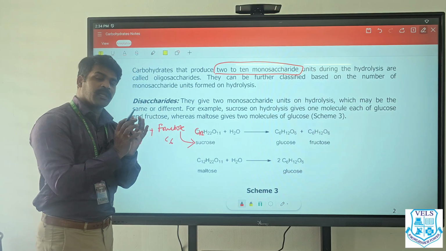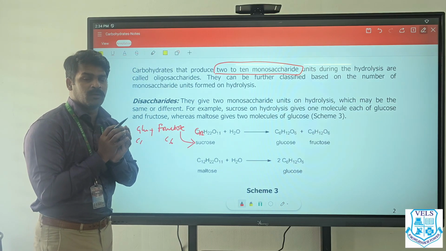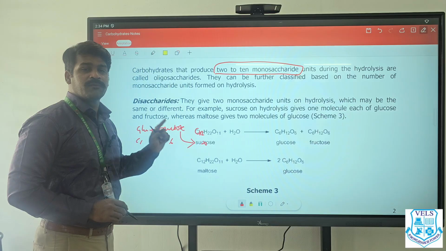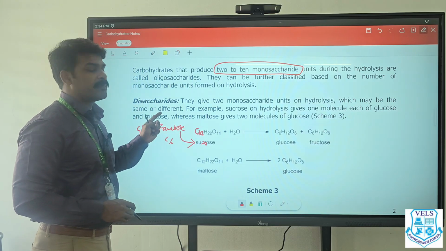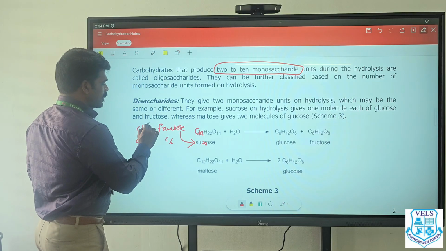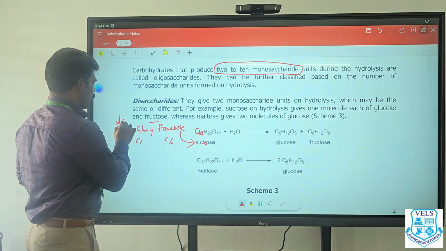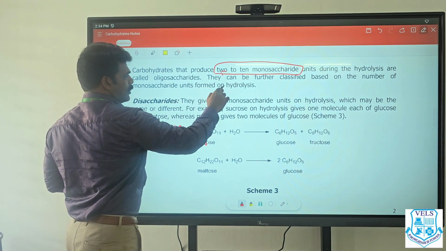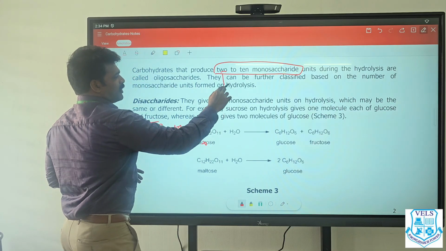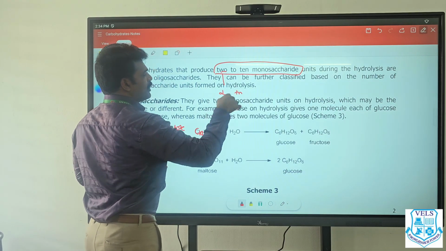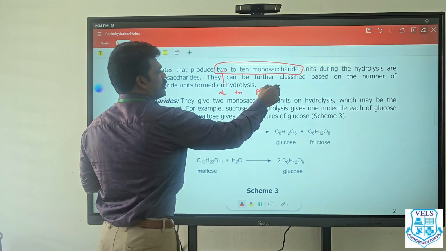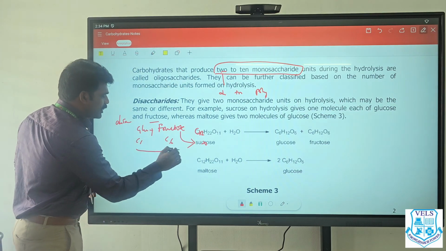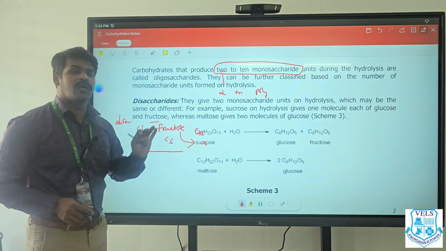Now, if glucose powder is taken in one bowl and fructose is poured into another, when you mix them, it does not become sucrose. A physical mixture of two monosaccharides is not termed a disaccharide. When two molecules are linked, it is called a disaccharide. If three molecules are present, it is a trisaccharide. If a larger number of molecules are present, it is a polysaccharide. Understood? If you pour glucose and fructose in a bowl and mix together, it does not form sucrose.